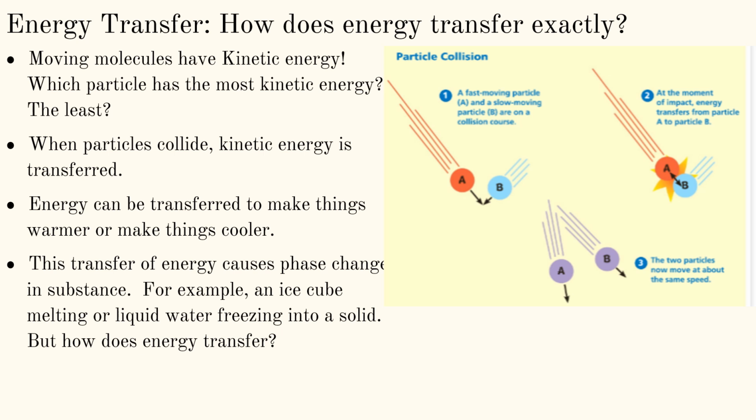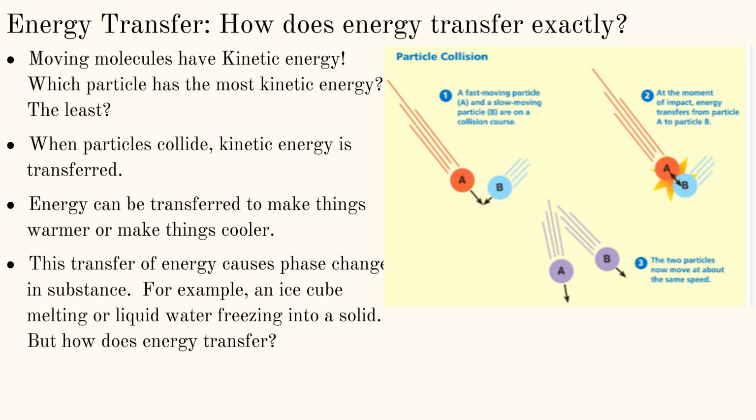All right, energy transfer. How does energy transfer exactly? Moving molecules have kinetic energy. Which particle has the most kinetic energy and the least? So particle A is going to have the most kinetic energy, and particle B would have the least. When particles collide, kinetic energy is transferred.